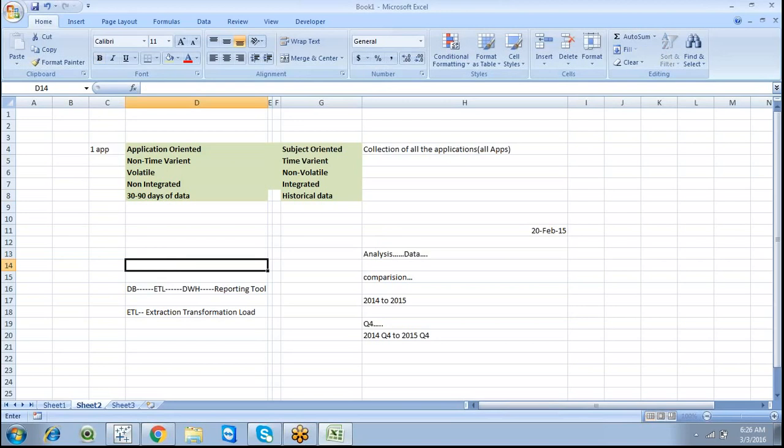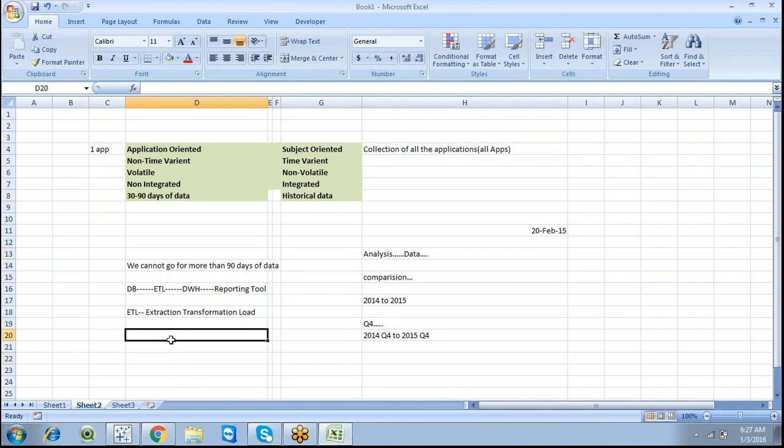So we cannot go for comparison with previous periods or for more than 90 days of data. It is not possible to generate that normally. Just remember, OLTP systems are not preferable for reporting.